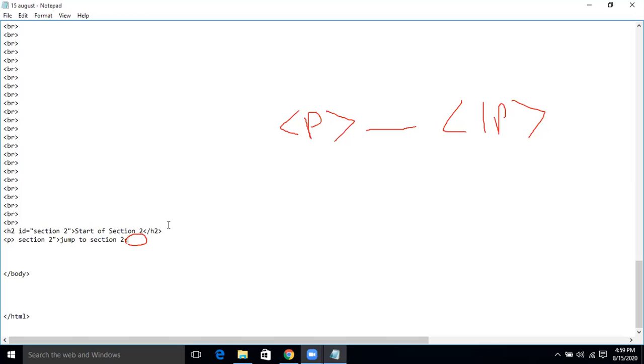So P, then delete this thing. Delete this also. Yeah. Delete that double quote also. Then close the P tag.